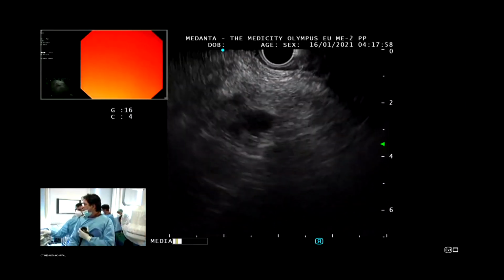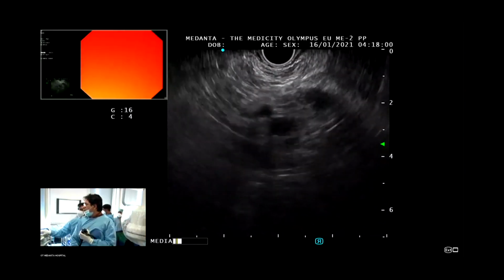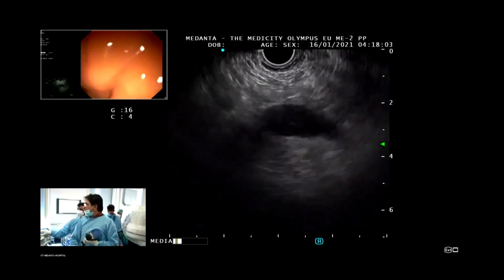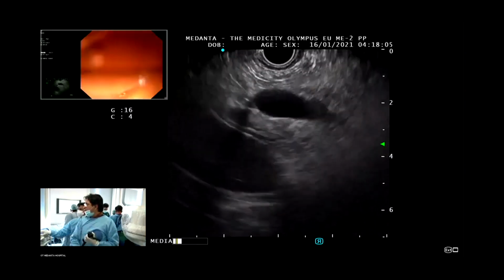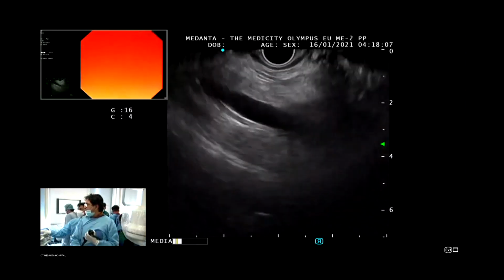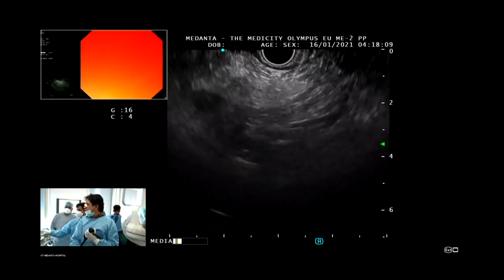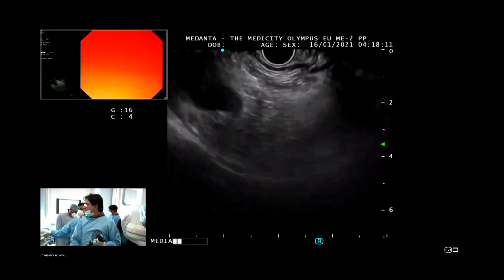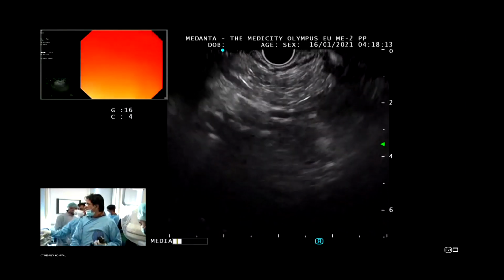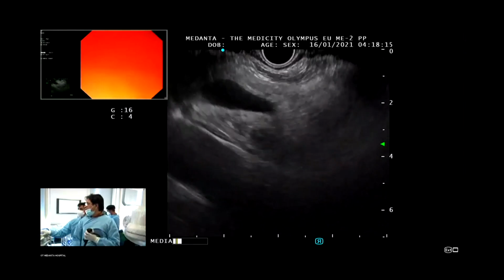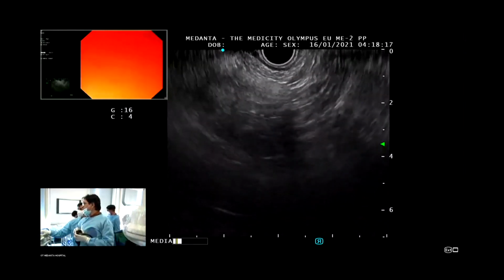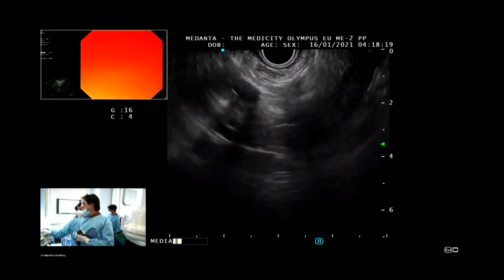This is the portal vein. We have not seen the lesion yet because we have not done the endosono in this case earlier. So let us focus.